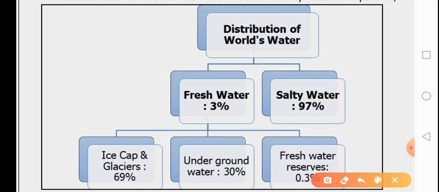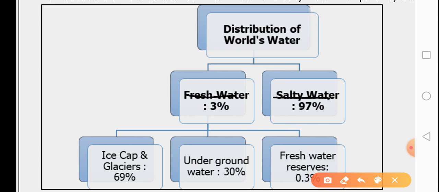The water on our planet, students, is of two types. One is fresh water. Fresh water means you can use it for drinking, you can use it in cooking your food, you can bathe with it, you can do other daily life activities with it. The other type of water is salty water.